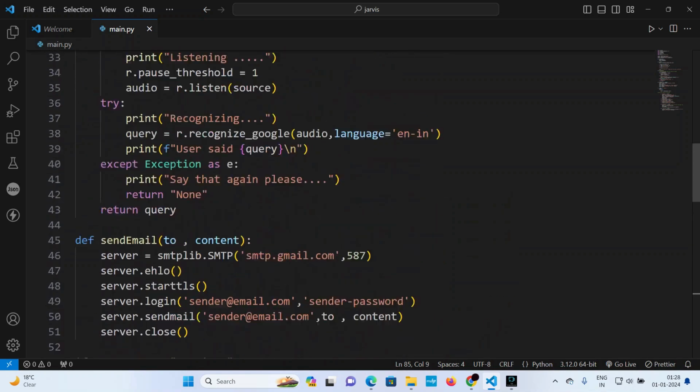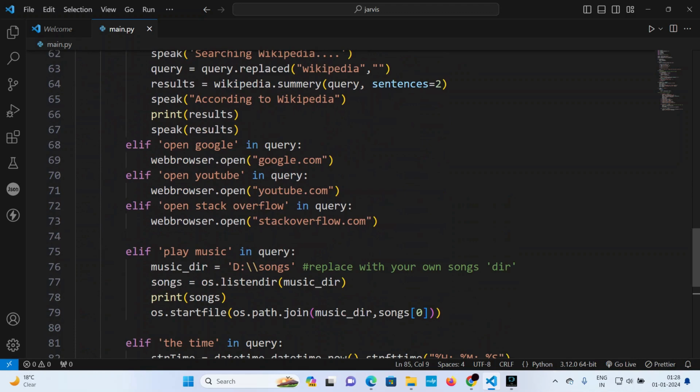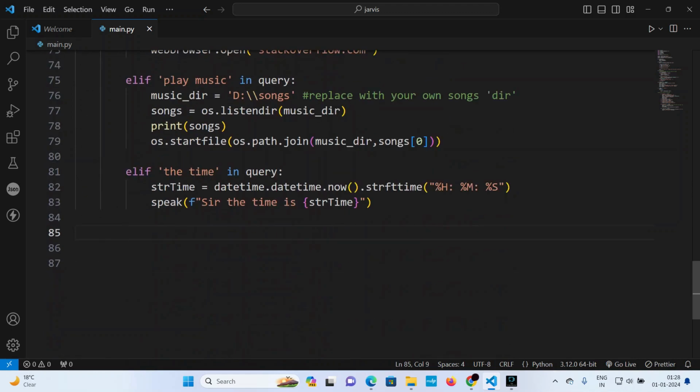Now what else do I want to do? I have sent mail first. I have searched stuff on Wikipedia. I have searched stuff on Google, YouTube, and Stack Overflow. Maybe I open code editor, I mean the VS Code. So for that I have elif. Let's say I have open code.